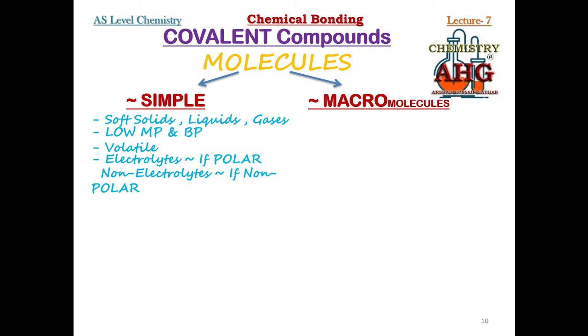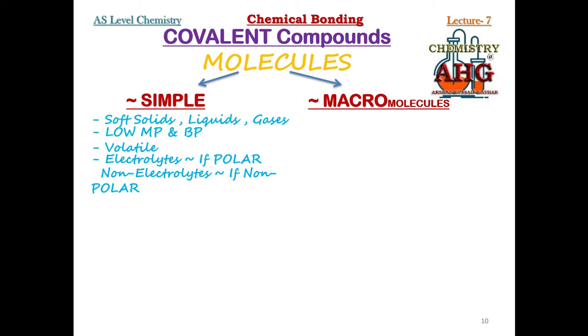We will discuss it later, but right now I can tell you a simple trick to identify the difference between polar and non-polar molecules. The bond between different atoms is polar, and the bond between similar, identical atoms is non-polar.